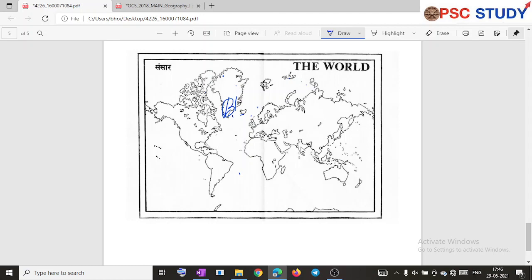It comes under settlement geography, the capital city is a settlement. So you can write it's a capital city, and another major thing, that it is a commercial hub or IT hub.